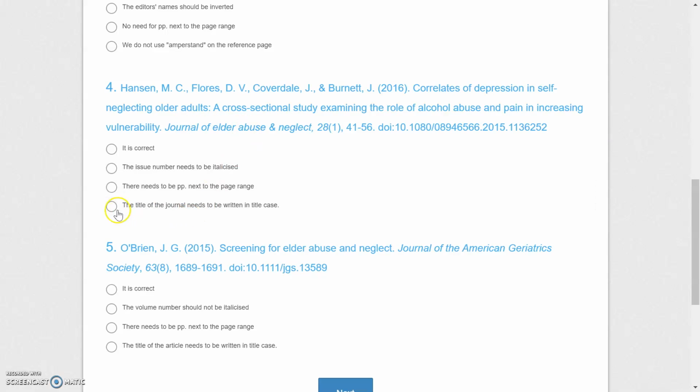So this is the right answer. We write the title of the journal in title case. Title case means every first letter of every word should be written in capitals.